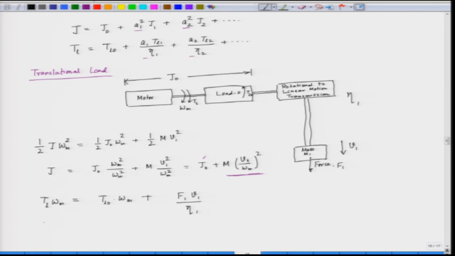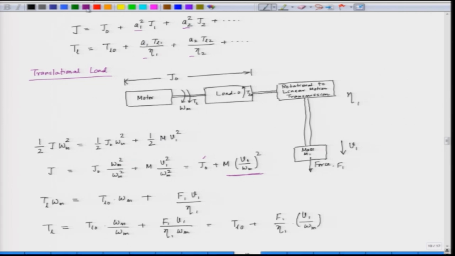So, the effective load torque seen by the motor is equal to TL naught into omega m by omega m plus F1 V1 by eta 1 omega m, that is equal to TL naught plus F1 by eta 1 into V1 by omega m.